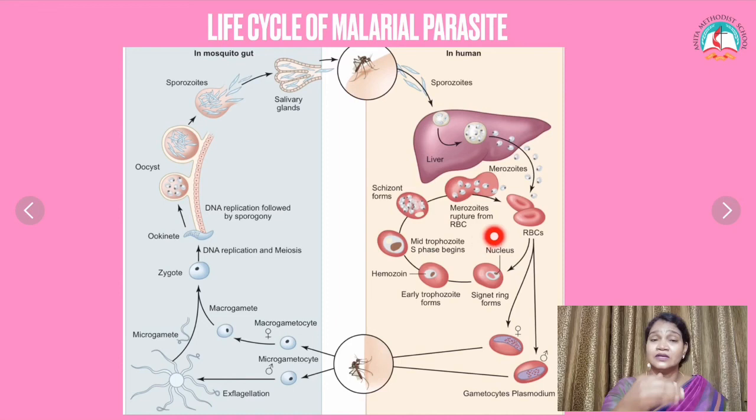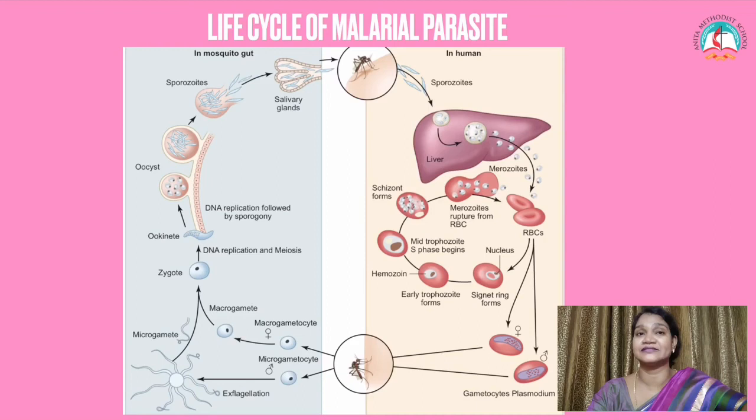So during the last stage, the schizont stage, what happens? In the blood cell they produce a chemical called hemozoin. This hemozoin allows the blood cell to burst. As the RBCs keep bursting, the person gets shivering. This is how the life cycle takes place in the human being. The life cycle of Plasmodium takes place in two hosts, the human being and the female Anopheles mosquito.